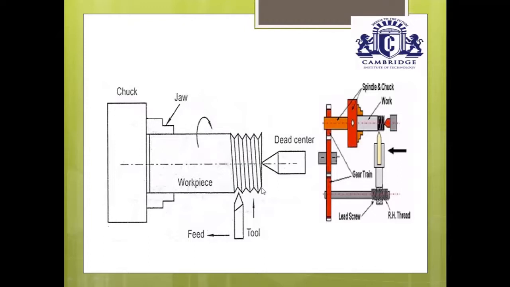Once you have given the depth of cut as 0.2 mm, move the stationary single point cutting tool from its right end to the required length. Again take it back, go to its original position, give another depth of cut of 0.2 mm. Again go from its right end to the required length. Again take it back. Like that, if you keep increasing the depth of cut, you get the required shape of the thread on the surface of the cylindrical object.